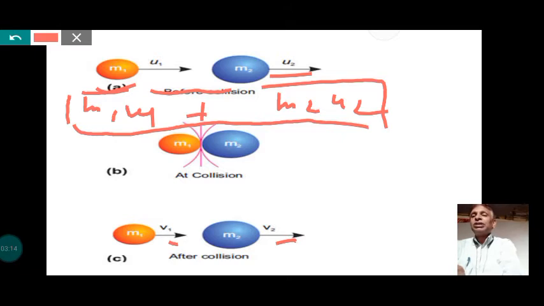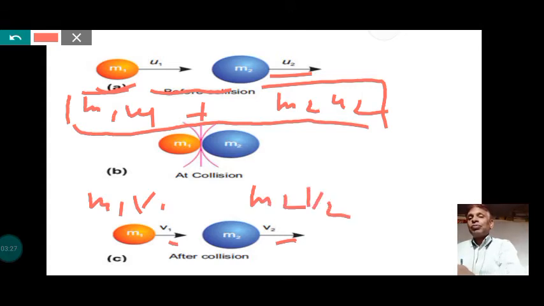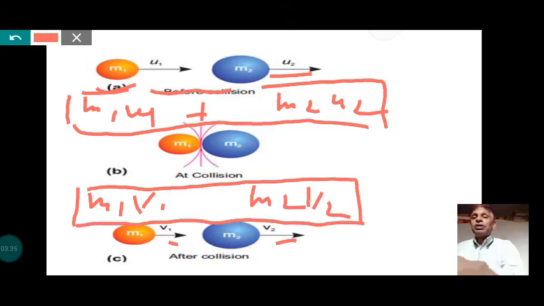Now there is a change of the momentum of the two bodies due to the collision, and the final momentum of the first body becomes m1 v1, and the final momentum of the second body becomes m2 v2. The total momentum of the system after collision is equal to m1 v1 plus m2 v2.